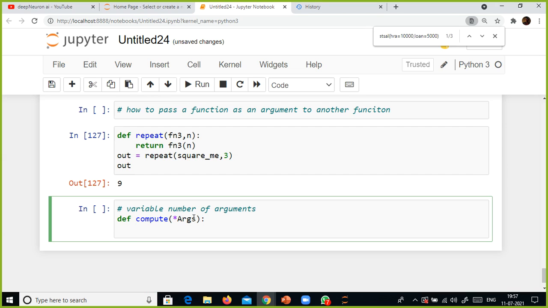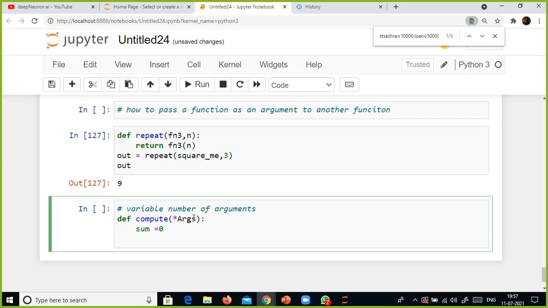In the case of the salary calculations, we know the basic things: basic, HRA, loan. We know these three parameters are required. But in some cases when you define a function, you don't know how many arguments you will be getting later. For that we have something called star args.